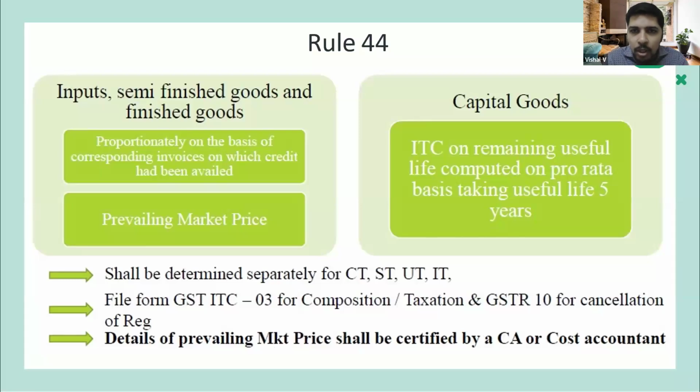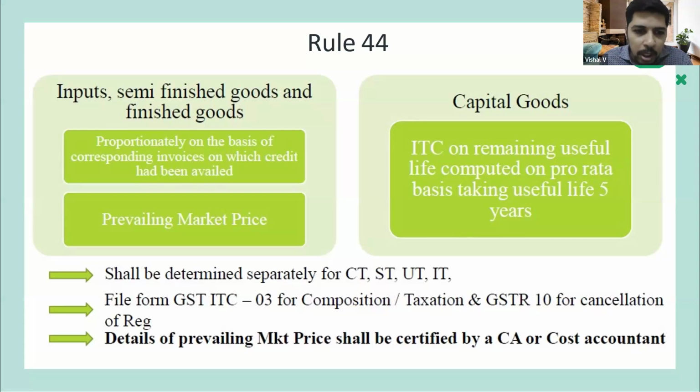So we'll go into rule 44, which talks about section 18.4. Further, I just want to distinguish one thing. In 18.1, the time limit for claiming ITC is also there. You should file within 30 days, and the input should be for the period of 1 year before the date of conversion. But in this particular rule 44, there is no such scenario. So whatever is the stock as on the date of composition, for the whole stock, whatever is the ITC, that ITC has to be reversed.